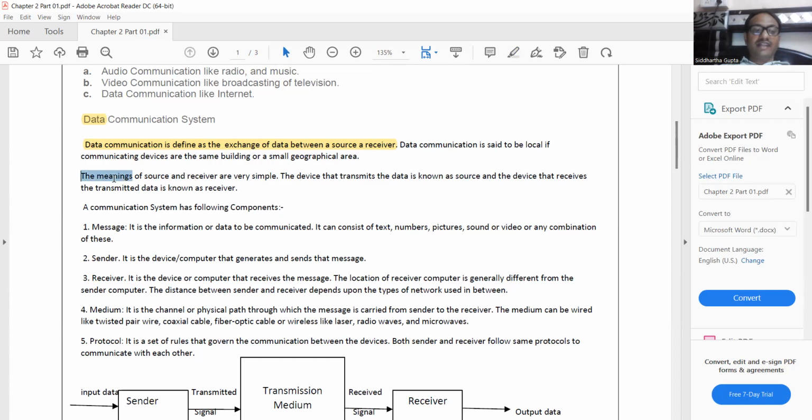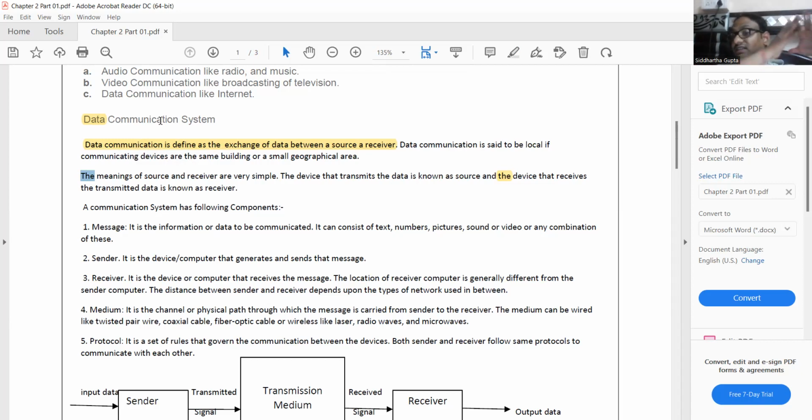Now the next part is the meaning of the source and the receiver, which are very simple. The device that transmits our data is known as source, and the device that receives the transmitted data is known as receiver. My dear students, in simple terms, a machine or computer which sends the data, or you can say transmits the data, is called the source.